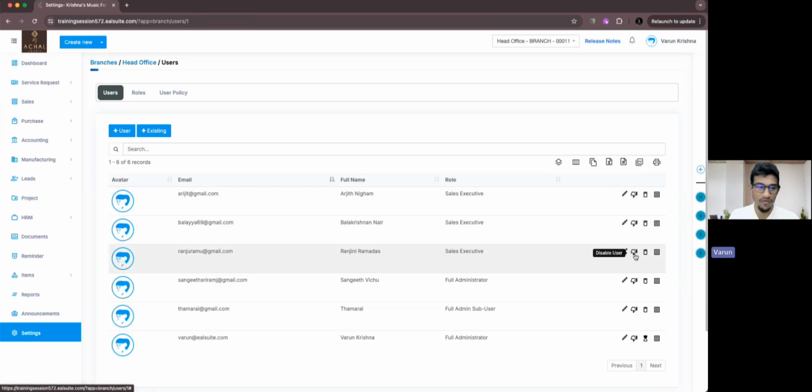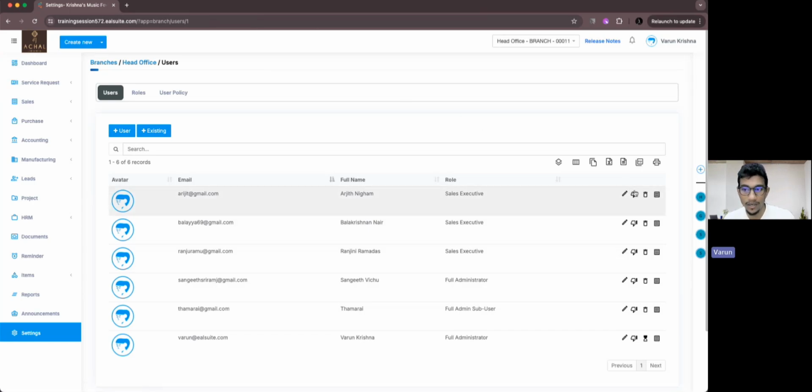So it's a fun update, I would say, because we've seen a lot of users facing this issue, not able to recognize it. Internally, we were working on this, and right now we have brought in that update in this particular release. So I'm quite sure I didn't take a lot of time explaining all of these updates. The major thing I wanted to discuss today was regarding the employee feature.